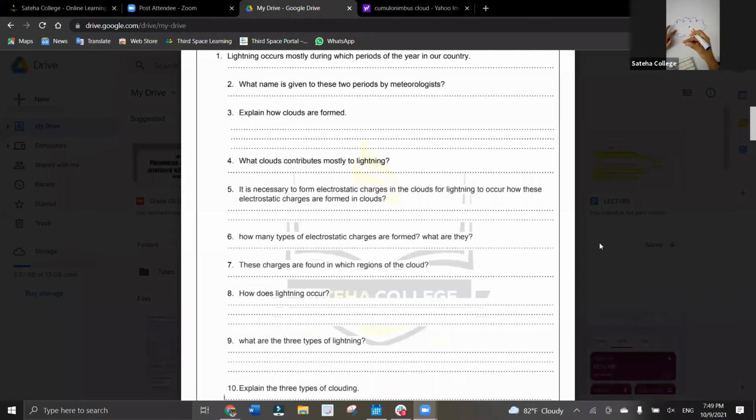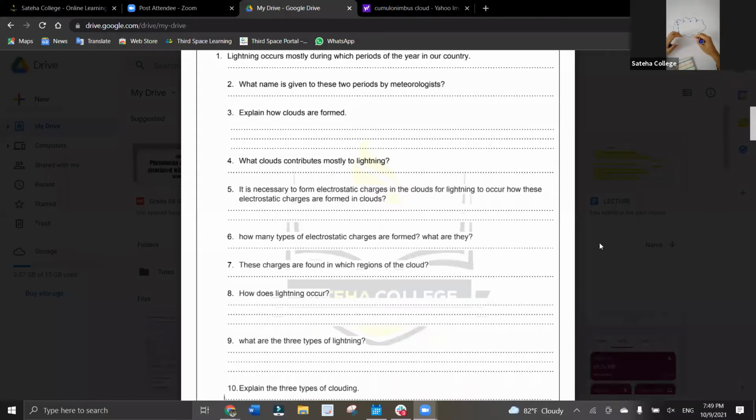So at one instance, there is a chance of jumping of this electricity. When the jump of electricity, or electric discharge, occurs, only then can lightning occur. Sometimes these two charges can attract each other and lightning can occur within the clouds. Or sometimes the lightning can jump from cloud to cloud. Or sometimes the electricity can jump from the cloud to the land. Or sometimes it can jump from the cloud to the air.